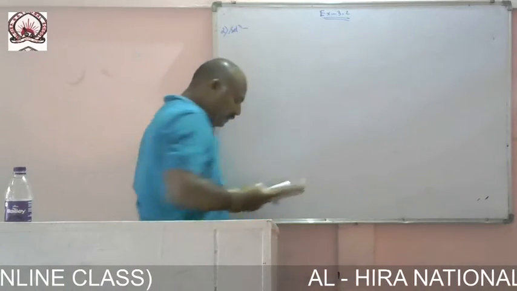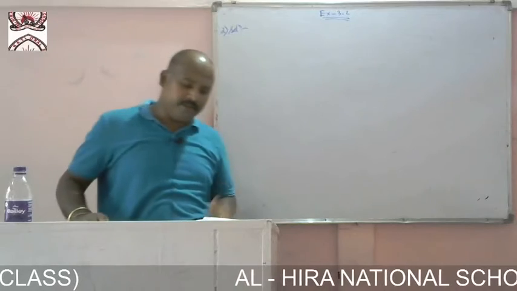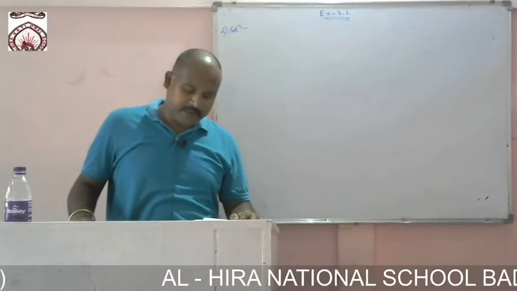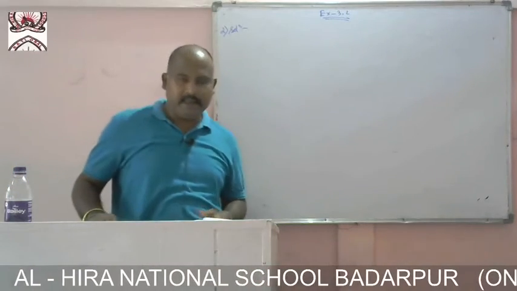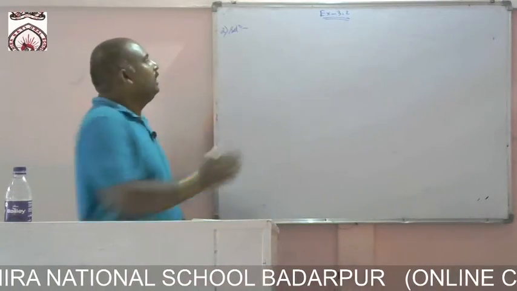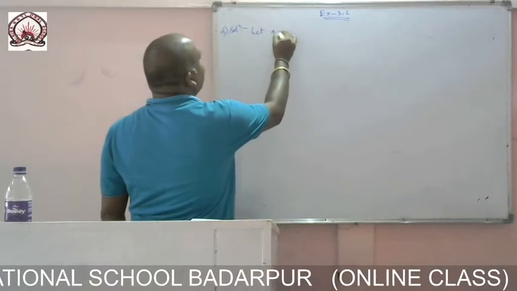According to the question, what they have given: show that the cube of an integer can be expressed in the form of 9k, 9k plus 1 and 9k plus 8. So let a equal to